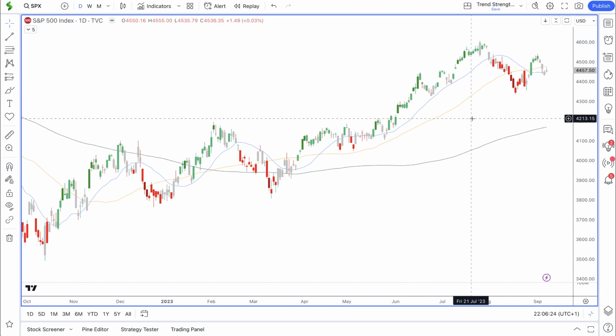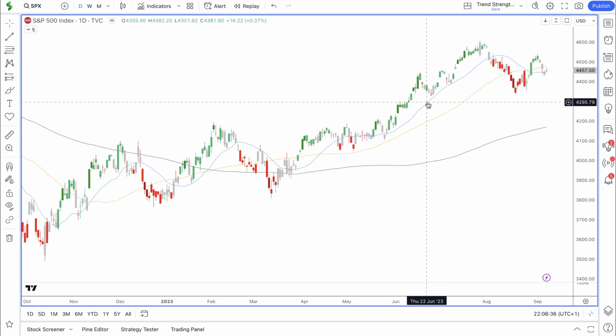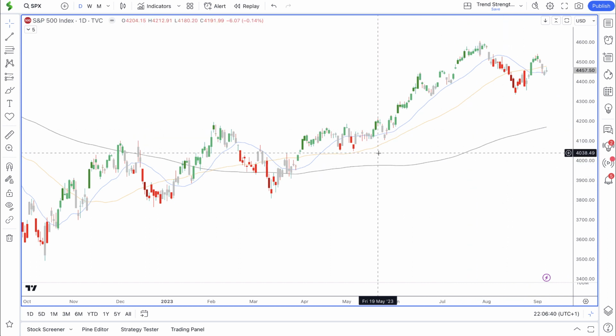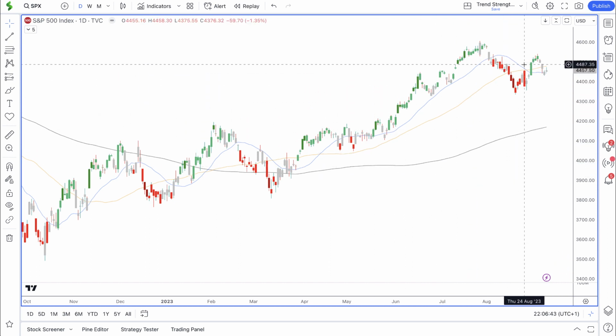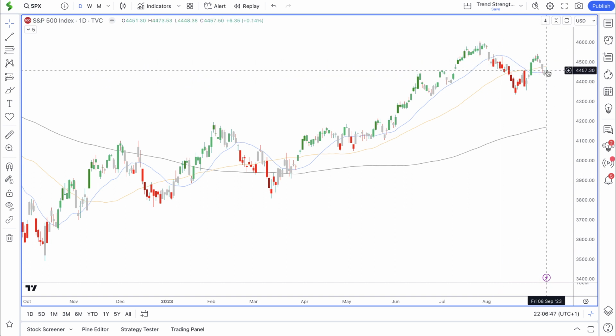On the daily time frame, the recent candles are grey. Price is in between the 20 and 50 simple moving averages, and the moving averages are not aligned anymore. We want to see the 20 above the 50 and the 50 above the 200, indicating strong bullish momentum. But right now the 20 is below the 50 because price is consolidating, and if we start to see bullish momentum once again, then we should see the 20 move back above the 50.